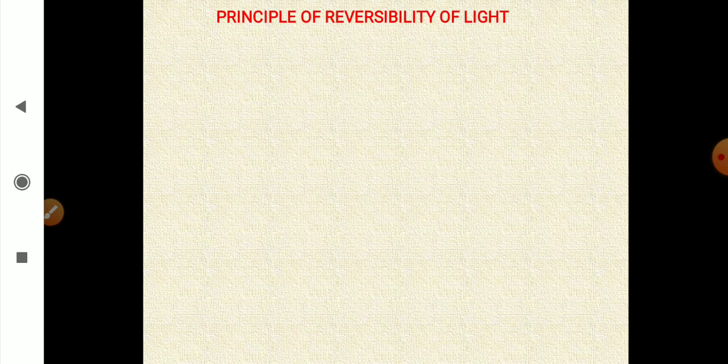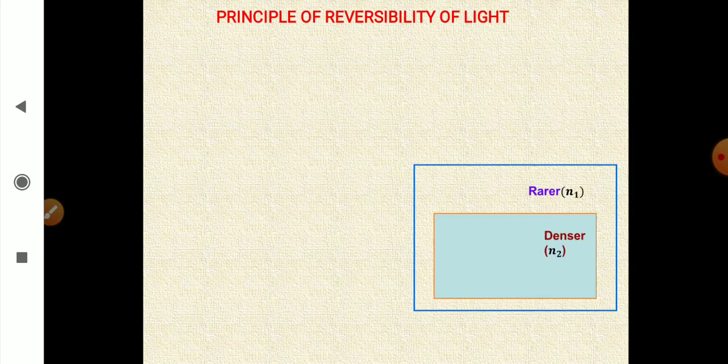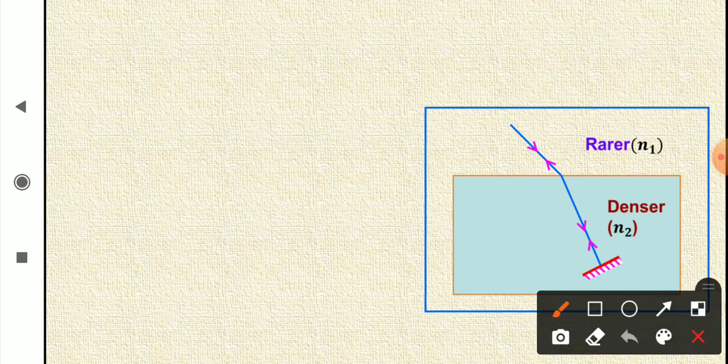Now, principle of reversibility of light. Look at it. This light is entering from this rarer medium to denser medium, and in denser medium we have placed a mirror here.